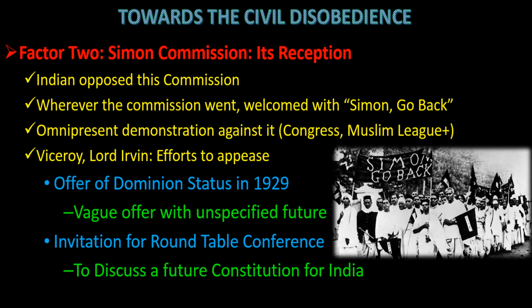Viceroy Irwin to do something to make Indians come and talk with the Britishers. So an offer of dominion status was given. What is the dominion status? That is, the British government will remain in India, they'll keep ruling India, but at the same time many of the powers, many of the works will be done by the Indians.